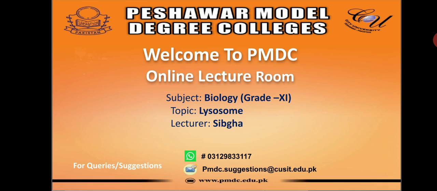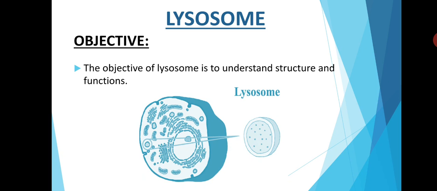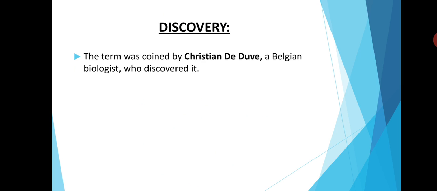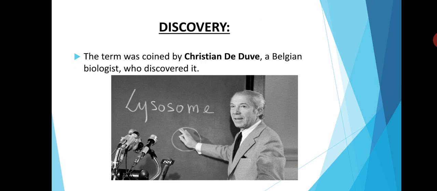Today we will discuss the topic lysosome from chapter 1, cell structure and function of first year. First of all, objective of lysosome. The objective of lysosome is to understand structure and functions. Okay, let me tell you something about discovery too. There is a picture of Didiou in front of you. Didiou, a Belgian biologist who discovered lysosome.